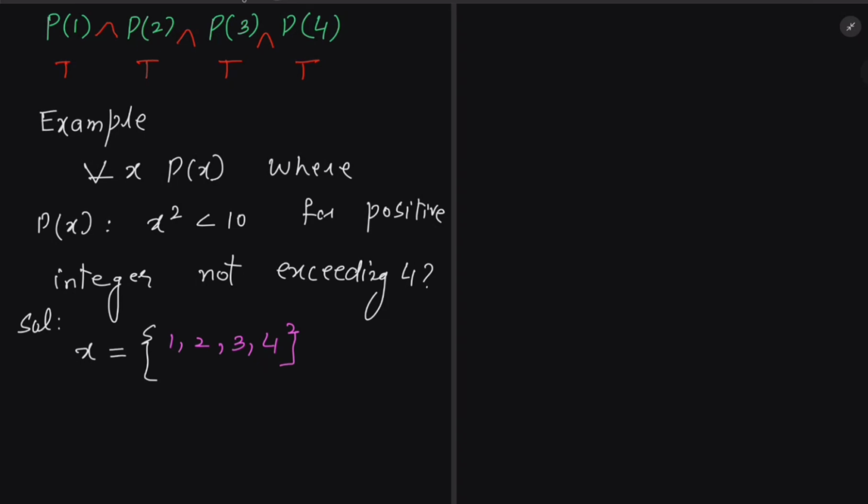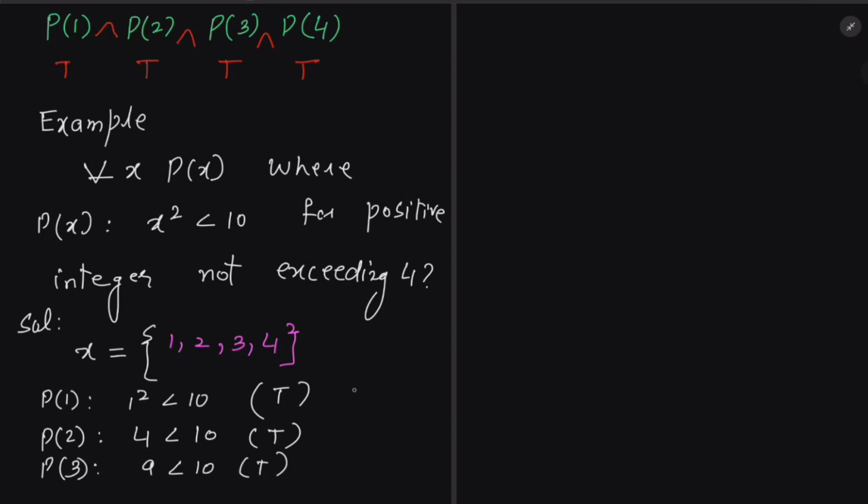So in the predicate, we can put P of 1, 1 squared is 1, less than 10, which is true. P of 2, 4, which is less than 10, which is true. P of 3, 9, less than 10, which is true.